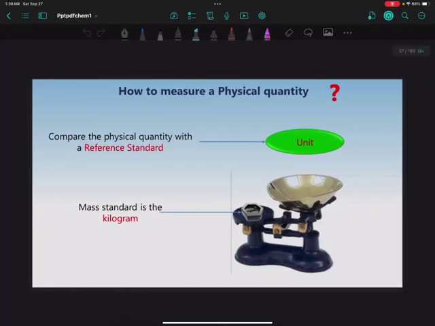Now how to measure a physical quantity? First we can compare the physical quantity with a reference standard.